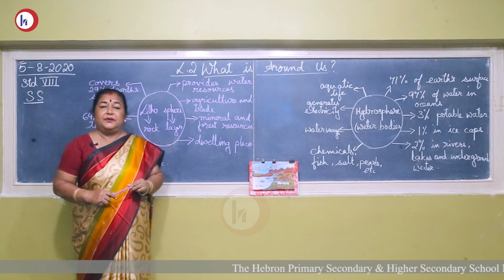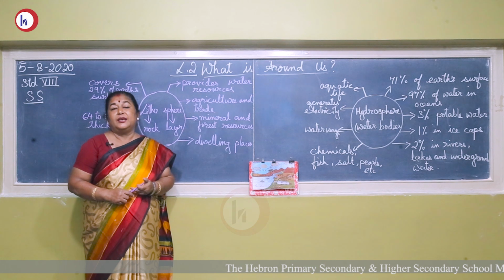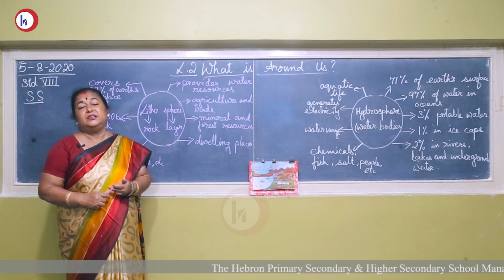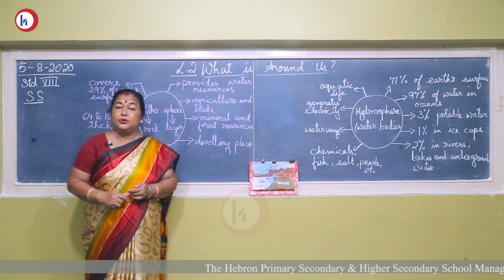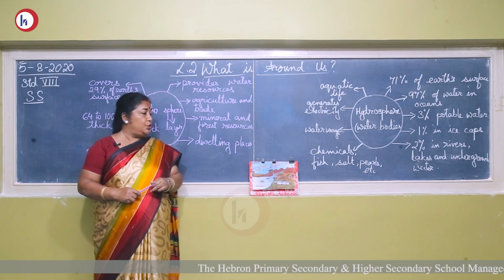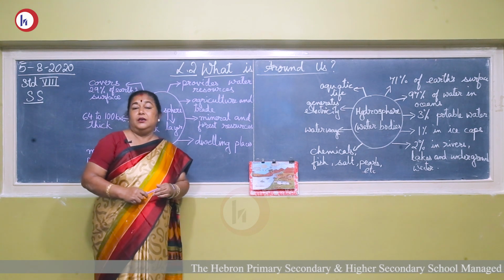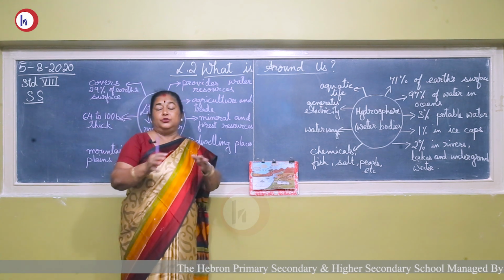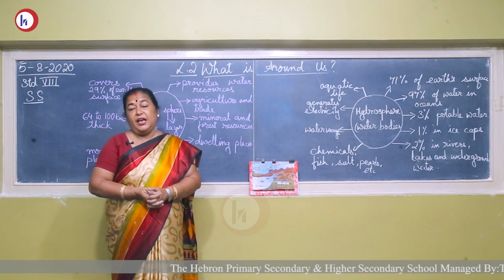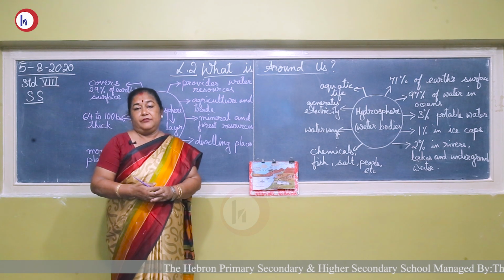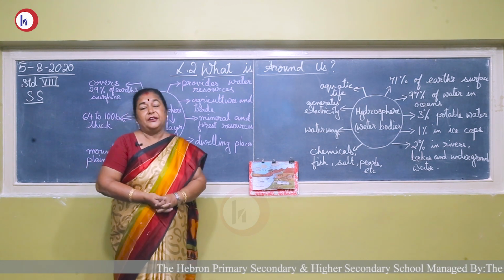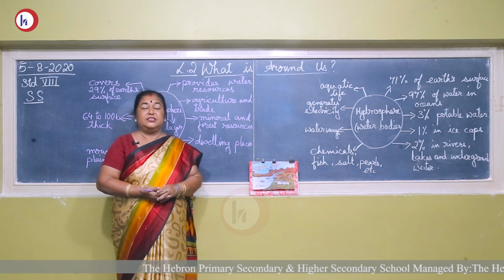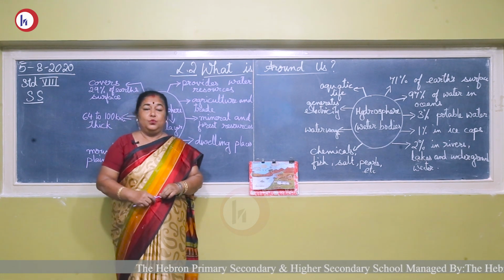Now, this fire mass, then how did we come into existence on the earth? This fireball took millions of years to cool down. As it cooled, the top layer of the earth, you know that the earth is round, started to cool. And as it cooled, in some places there were mountains, some places went down, forming plateaus, plains, valleys. And as it cooled, it started getting filled up with water.